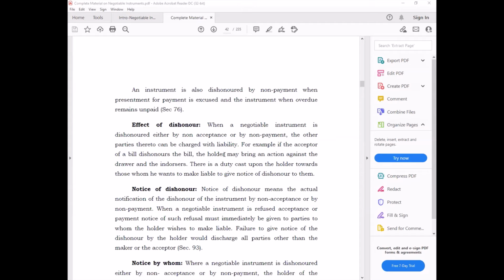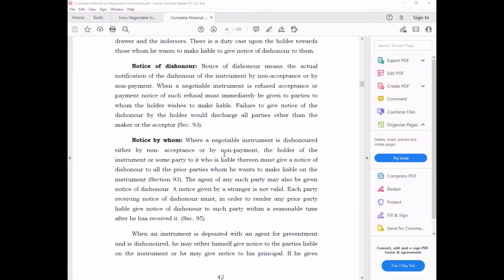We have already discussed in detail what is notice of dishonor. Notice of dishonor means that actual notification of dishonor of the instrument by non-acceptance or non-payment is issued. When the drawee is not ready to make a payment, the notice must be given immediately to the parties the holder wishes to make liable. So X and Z in the previous example will be given the notice that you have failed to make a payment, and this is the notice period in which either you discharge your liability or I will take it to the court.